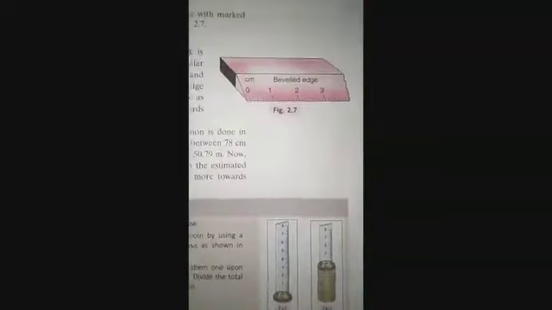In the same way, if we want to measure the length of a field, and the length of the field is 50 meter and between 78 and 79 centimeter, then what do we need to do? If the far end of the field is more towards the 78 centimeter mark, then the length of the field will be 50.78 meter. And if the far end of the field is more towards 79 centimeter, then the estimated length will be 50.79 meter. So in such a situation, we need to estimate the length in such a way.